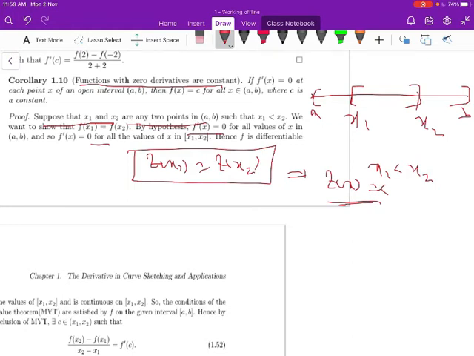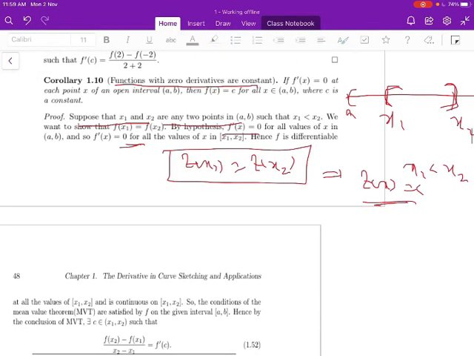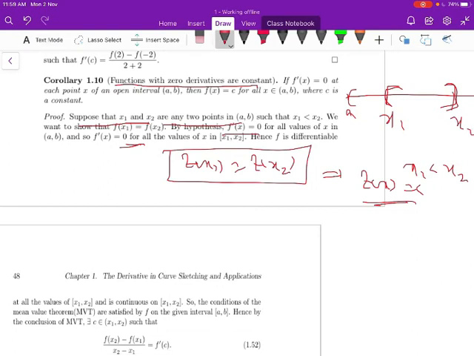So f dash of x is 0 for all x in the interval x1 comma x2. Hence f is differentiable in the interval x1 comma x2 and is continuous on the closed interval x1 comma x2. So the conditions of the mean value theorem are verified for the function f on the interval x1 comma x2.